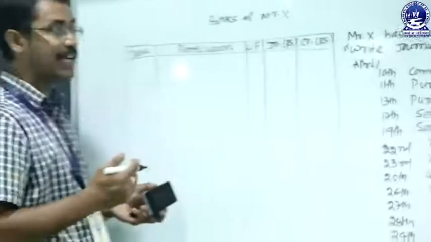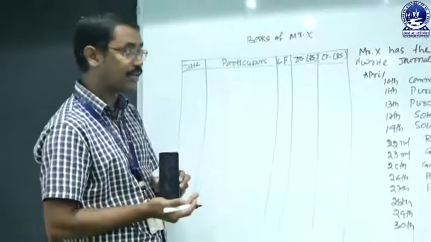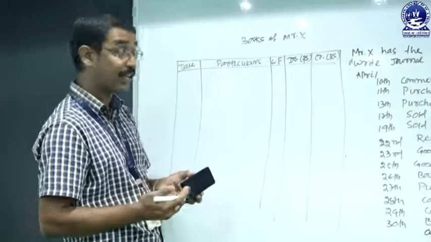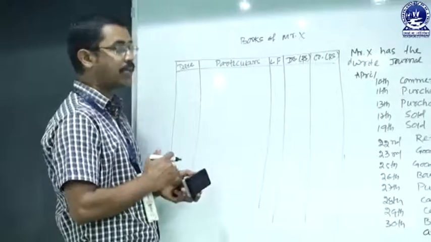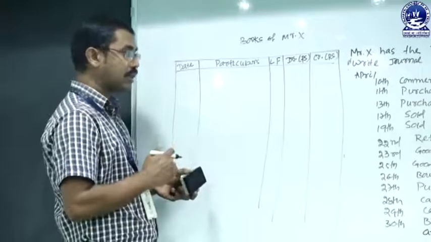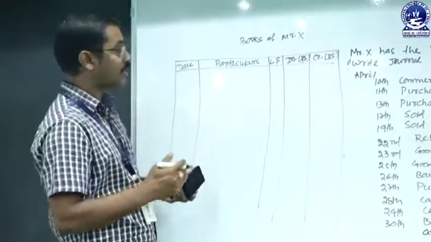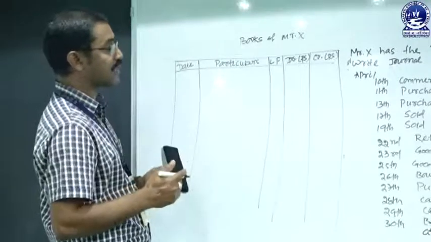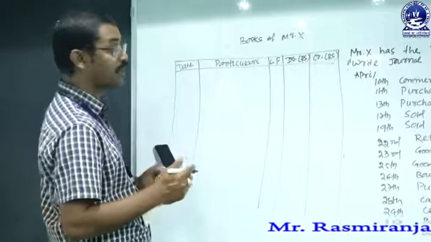The first one is to identify the aspects involved in the transaction. The second one is to determine the accounts to which these aspects relate. Then apply the rule of debit and credit corresponding to those accounts. And the fourth one is to write in the proper format as per the journal entry. So one by one we have to discuss the transactions relating to the procedure of preparing the journal entry.